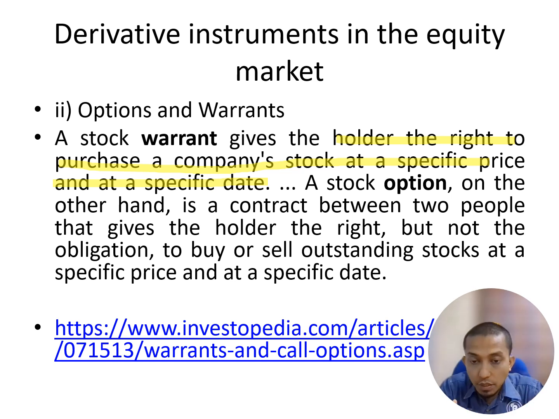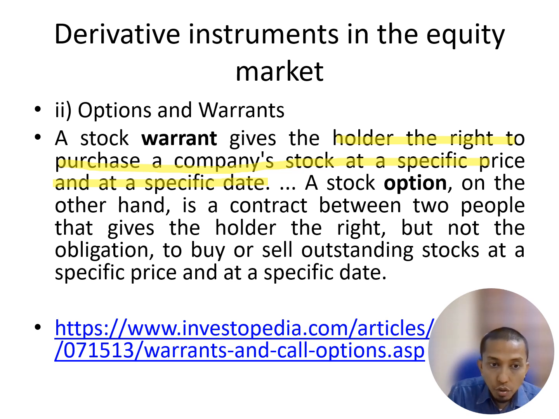We give a priority, or a specialty, to certain categories of people to purchase our company stock at a specific price at a specific date. Specific date means that there is a period of time, for example, within this 1 year you can purchase our stock at this price. The price is fixed regardless of what happens to the market, whether it goes higher or lower. Regardless, the price is fixed. That is option.